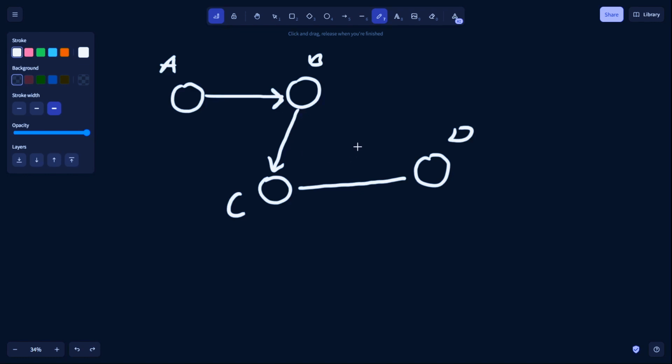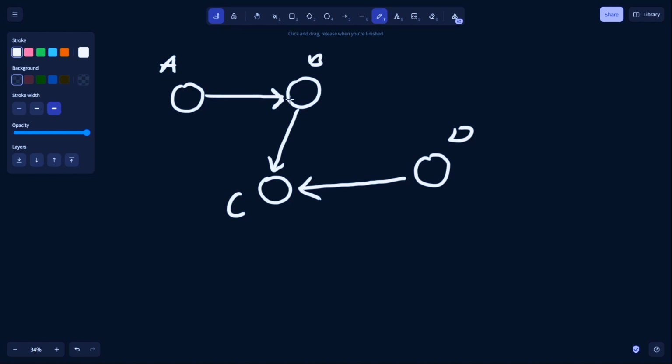Now, let's talk about a property of graphs, a basic terminology which we will use in this problem. Let's just make this a directed edge. In this graph, you can see there's one arrow, one edge that goes into vertex B. This is called the in-degree of vertex B. The in-degree of a vertex is the number of directed edges that enter this vertex.